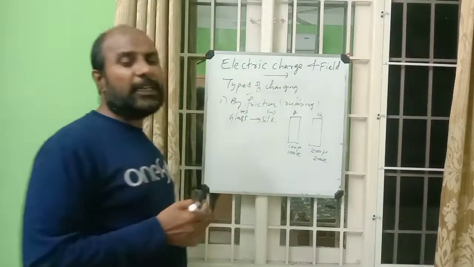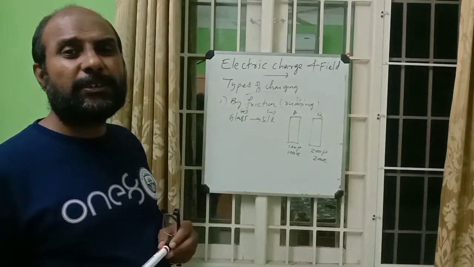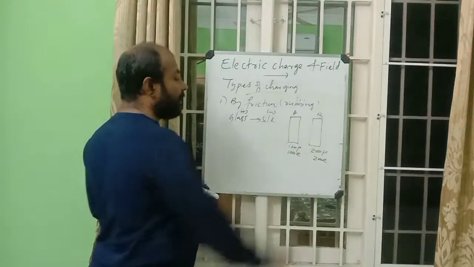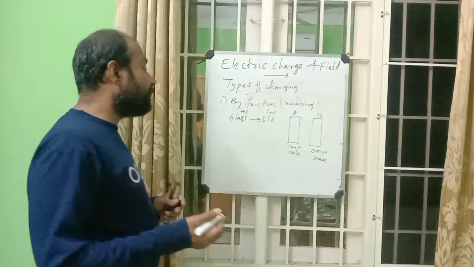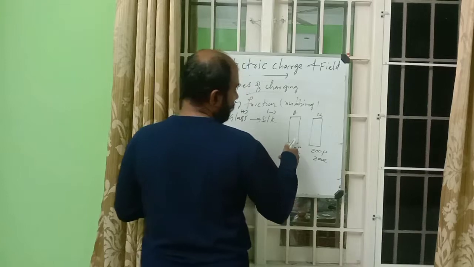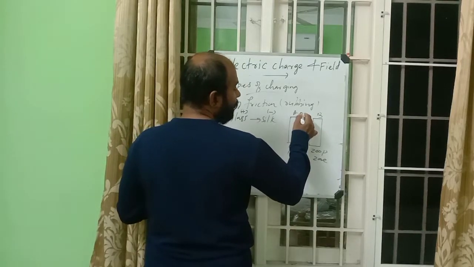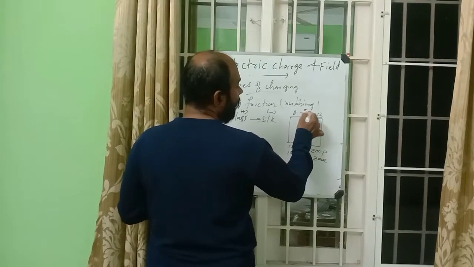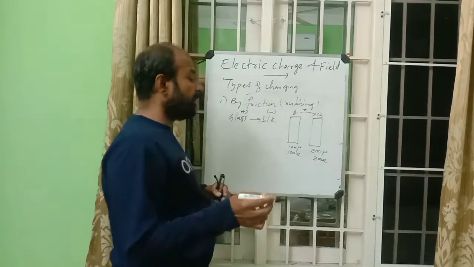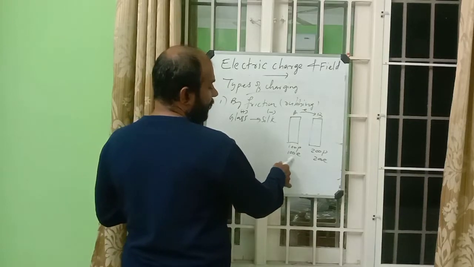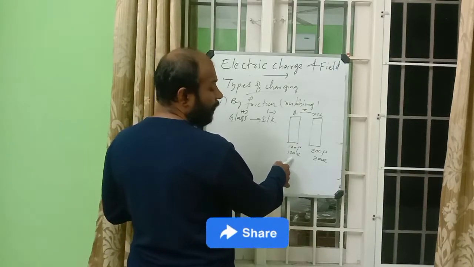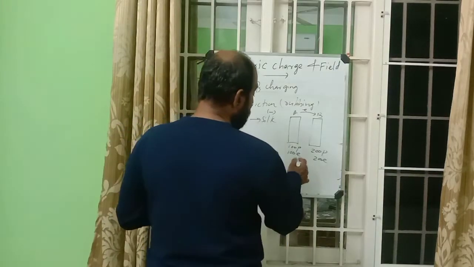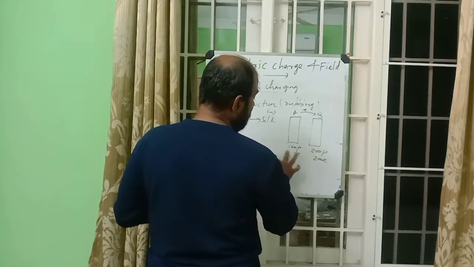Normally both bodies are electrically neutral because the numbers of protons and electrons are equal. Suppose one electron is transferred from A to B. Then in A, one electron is reduced, so it becomes 99 electrons.